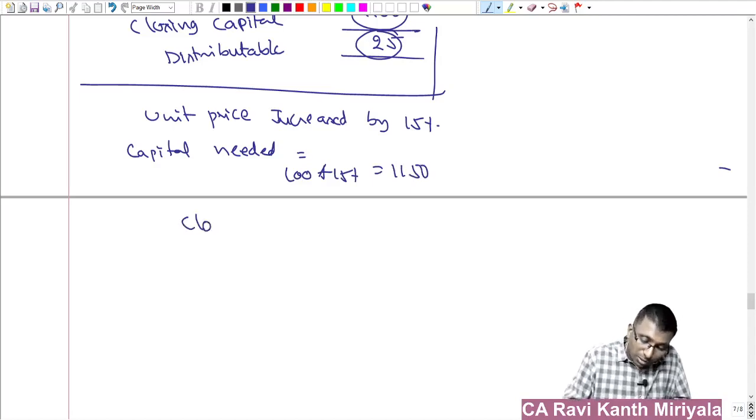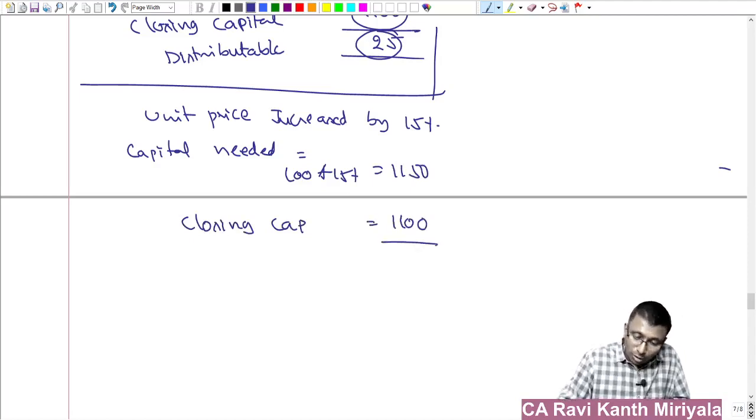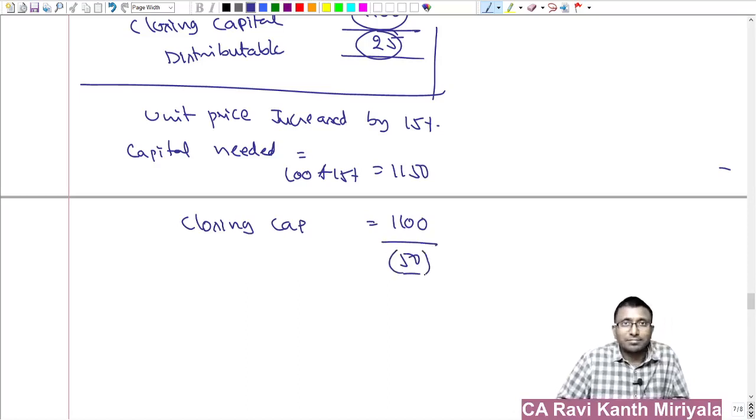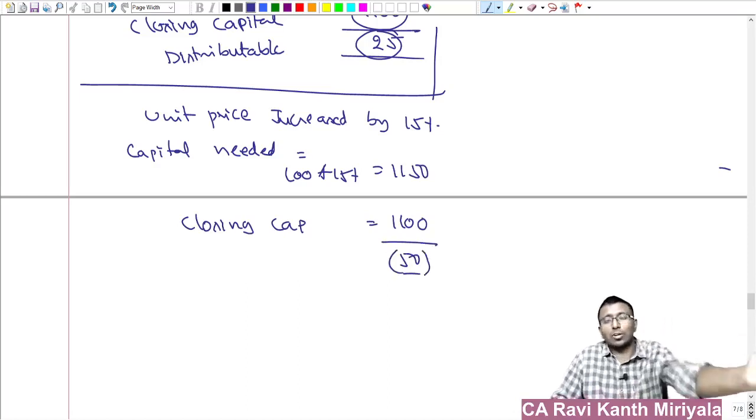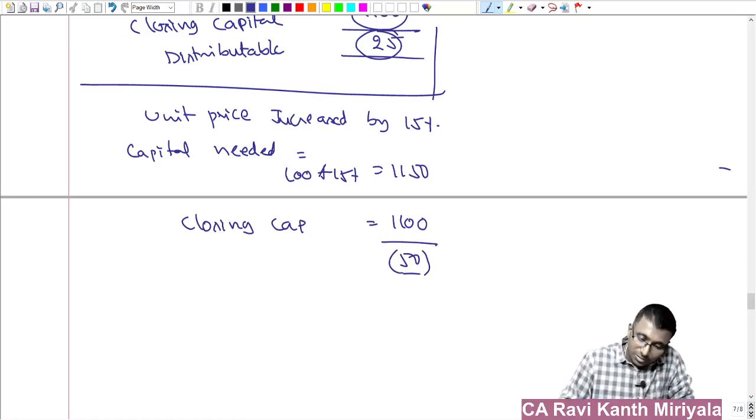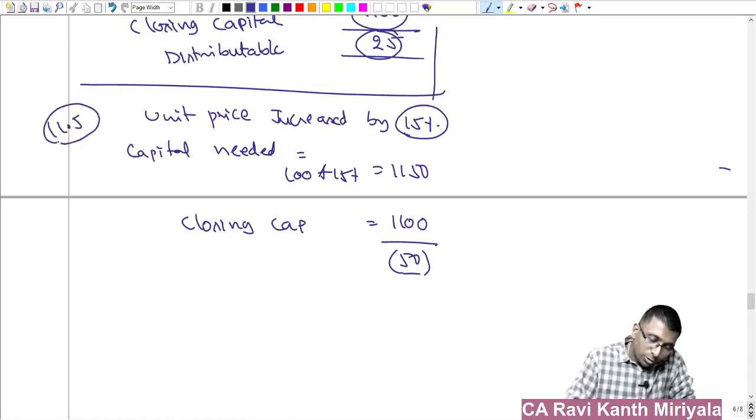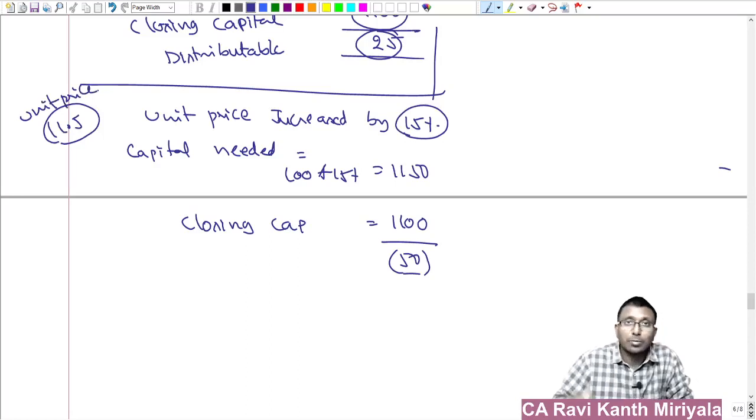But what is your closing capital? Your closing capital is 1100 only. So do you call for another 50? You can't call for it, it will be negative. That's it. But what will happen because of this? Your price is how much? 15% has gone up, which means 11.5 is the unit price. Correct, right? A 10 rupee item has gone to 11.5.